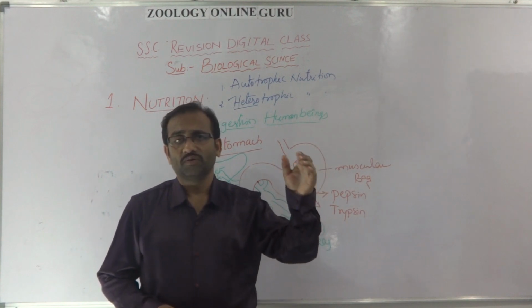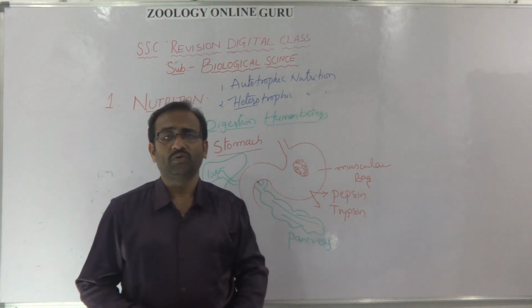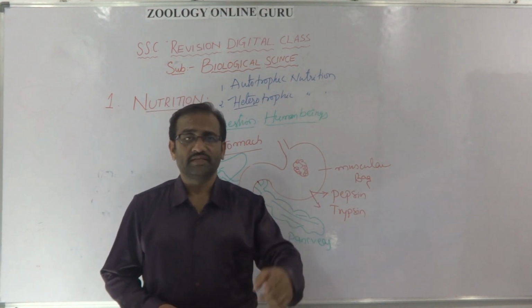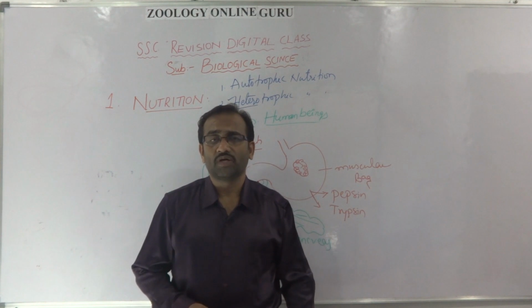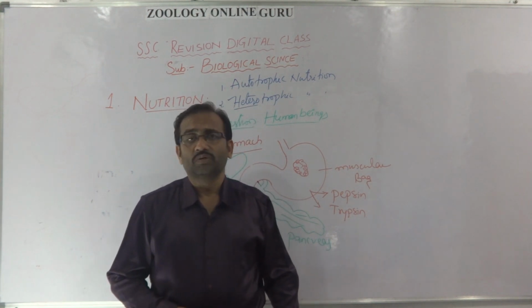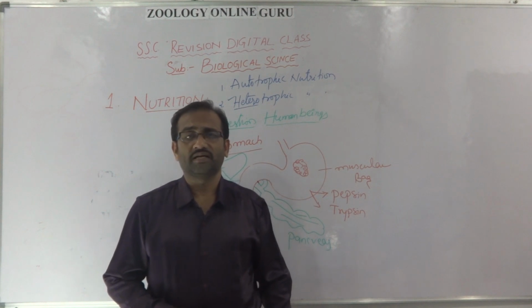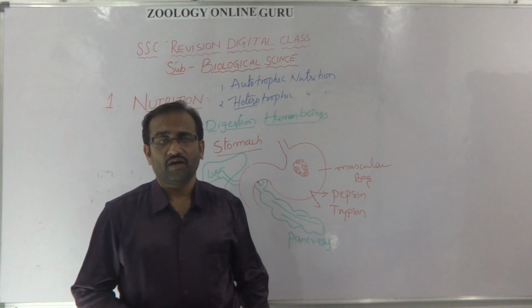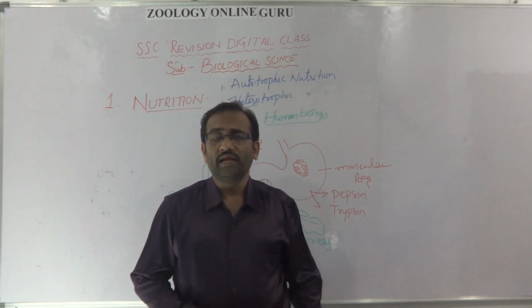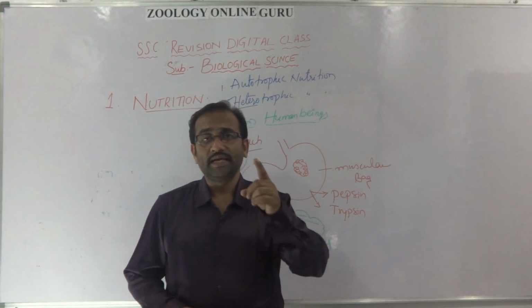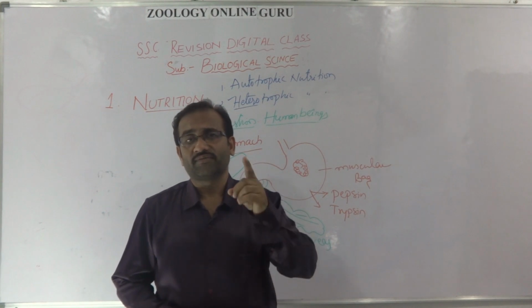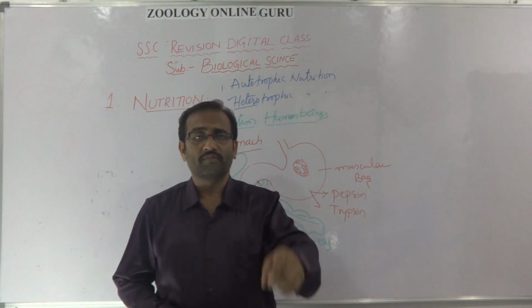These are collectively called digested food. This digested food is absorbed into the blood through small intestine villi. The finger-like projections present inside the small intestine are called villi. Villi are useful for increasing the surface area of absorption.